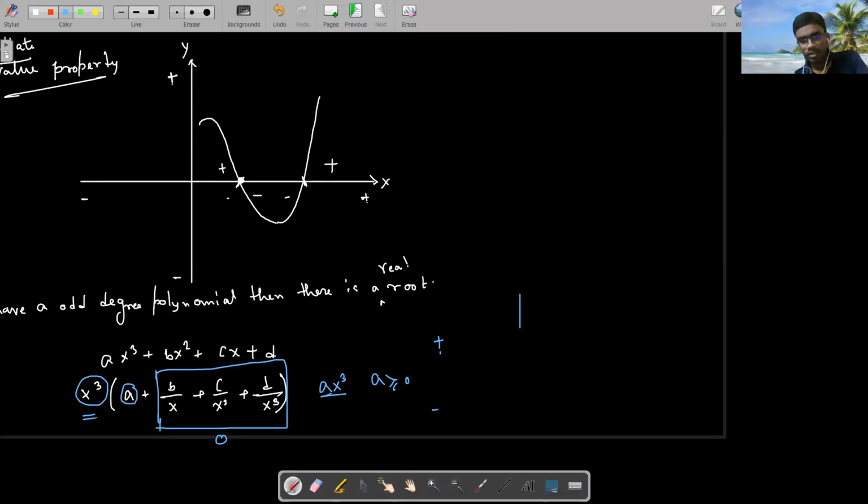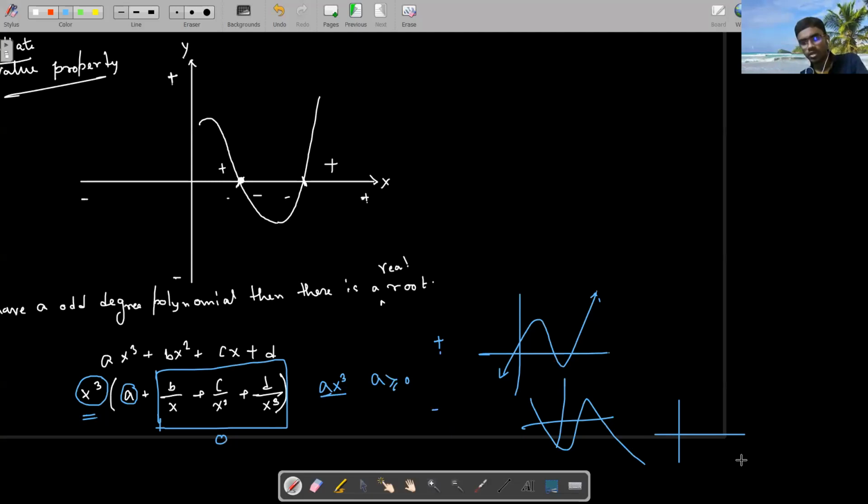And that's why when you look at the curve of an odd degree polynomial, you always see that the curve is this type, one going to negative infinity, another going to positive infinity, or maybe this type. But sometimes it happens that an even degree polynomial may have this type of curve, maybe this type, meaning both endpoints go to the same side, right? The reason is that whether you take positive infinity or negative infinity, if the power is even, the sign never changes. Positive goes to positive, negative goes to positive.